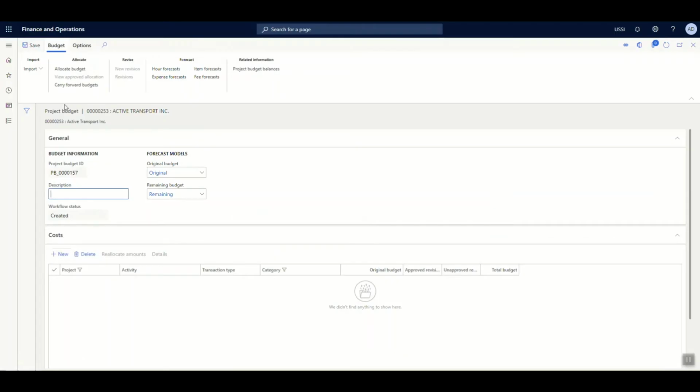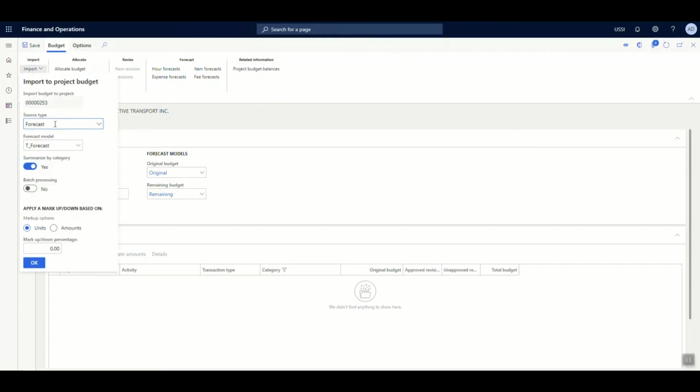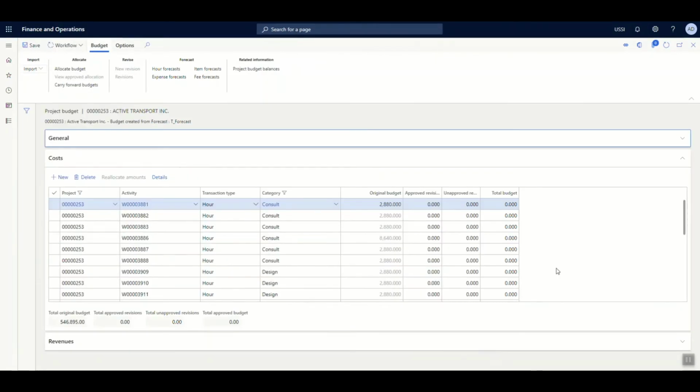Since we have already created a work breakdown structure and we know what the items and expenses are in terms of having the project executed, we can straight away have them retrieved from the work breakdown structure. All you need to do is go to import. The source type you can select either as forecast or as WBS estimates. You can either summarize them by category in terms of resource, hour or expense, or leave them as they are, and then say OK. You can now see that the project budget has successfully been inserted from the work breakdown structure.